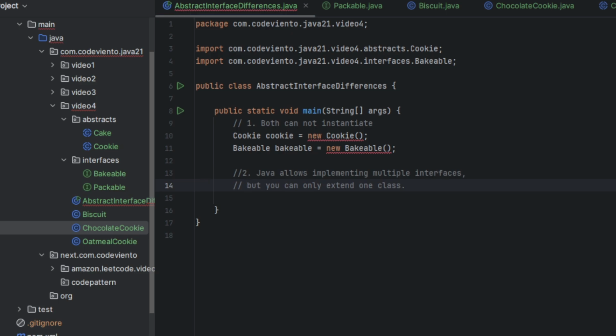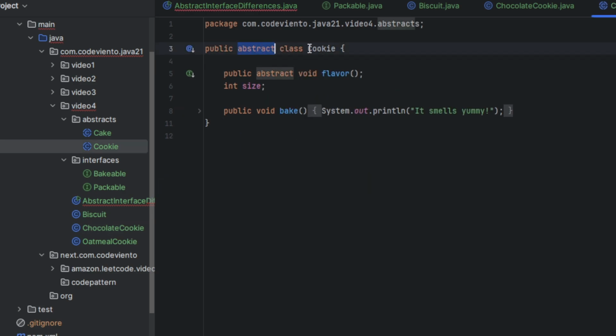The next one, an abstract class can have both abstract and concrete methods, but interfaces can have only default and static methods since Java 8. For example, in an abstract class, we have an abstract method here, and we have a concrete method also.